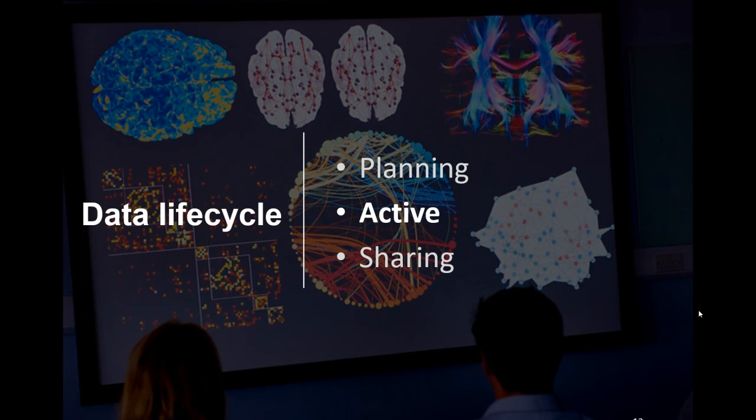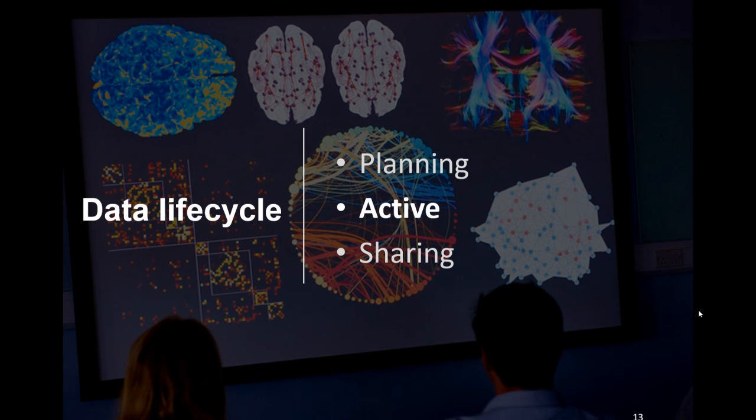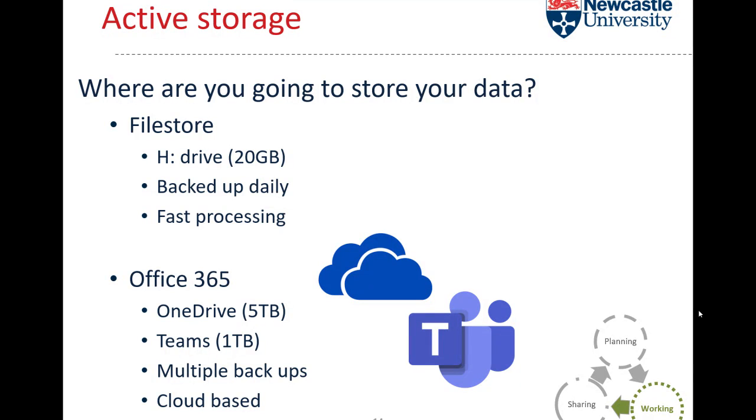Moving on to the next section of the data lifecycle, this idea of active or working. Essentially it is active storage, so where you're going to store your data during a project. Now at Newcastle University we provide a few options. We've got FileStore, and you would have your H drive, which is a 20 gigabyte drive, which is backed up daily. Very fast processing, so you can do a lot of analysis on your H drive from that.